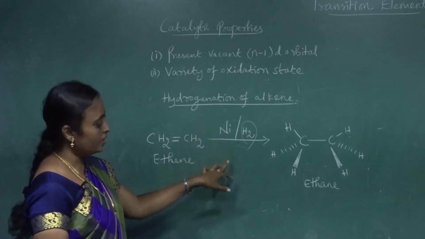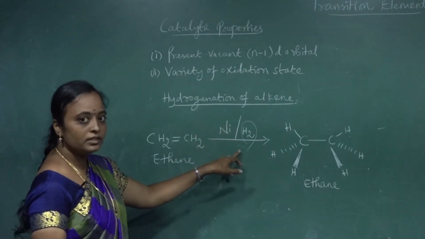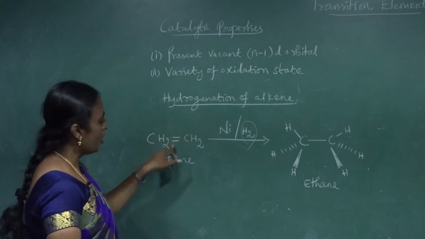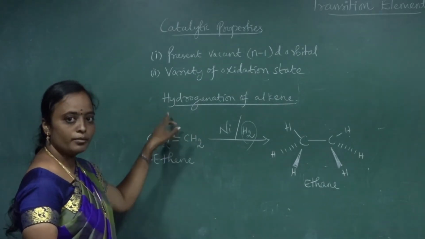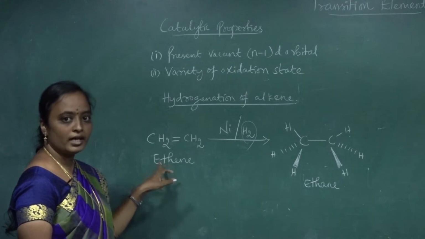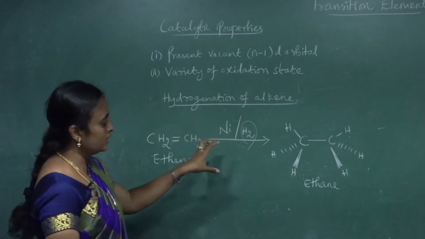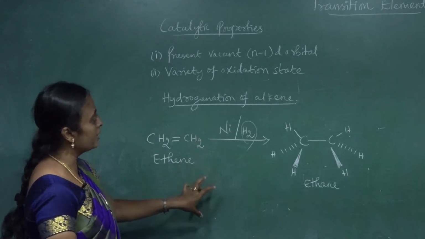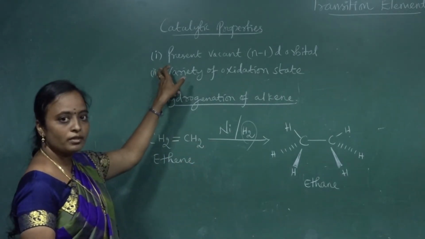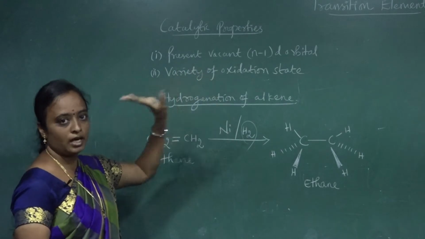Then the hydrogen is added across the partially broken pi bond of the alkene to form an alkane. So these things we are discussing under the category of the presence of a vacant n-1 d orbital.